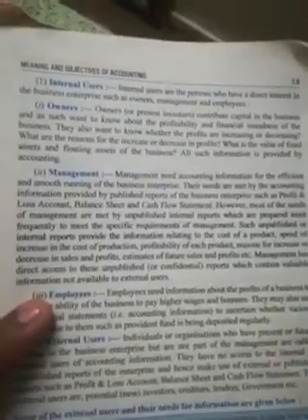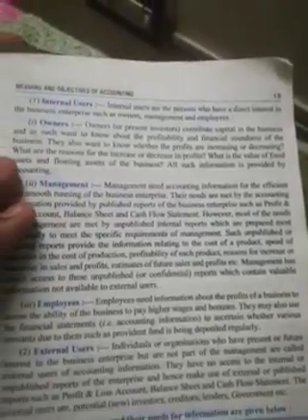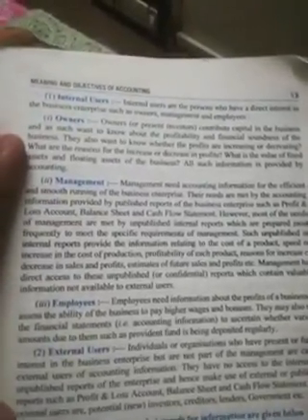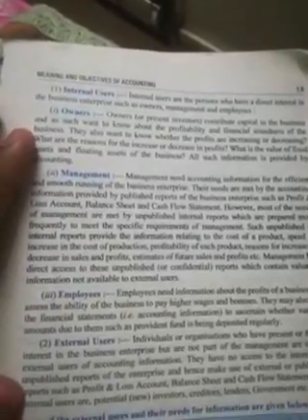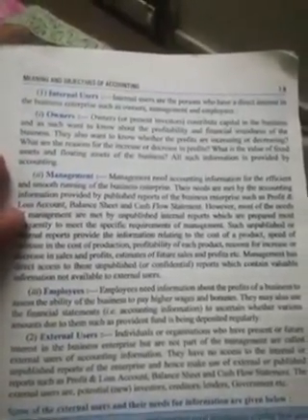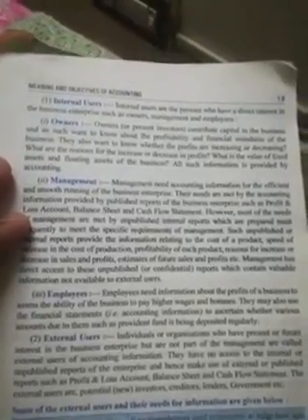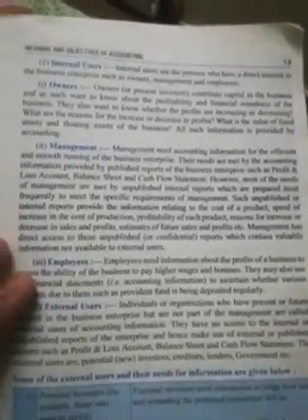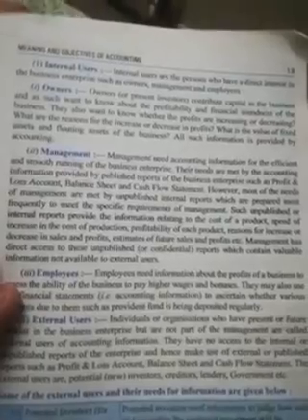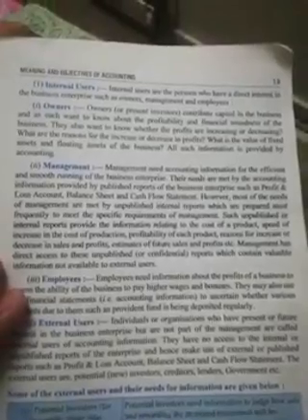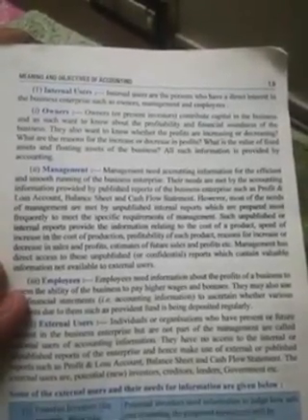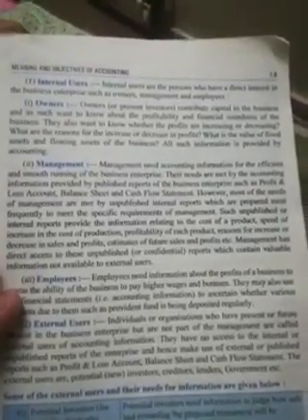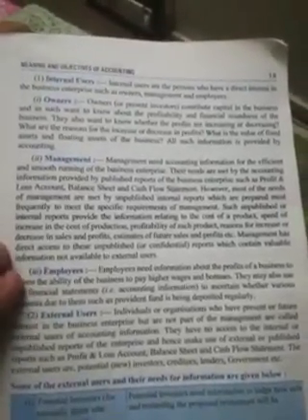Class, right now we are going through the users of accounting. That means इन तीन पर्सन का क्या यूज है अकाउंट्स को लेके. ओनर्स आर यूजिंग अकाउंटिंग फॉर कैलकुलेटिंग द प्रॉफिट्स. Management is using accounting for conducting all kinds of required work to run the organization very successfully. And employees use accounting so that they can have trust in the organization that yes, the owner is calculating our salaries and all in a very proper and relevant manner. So these are the users of accounting, the internal users of accounting.